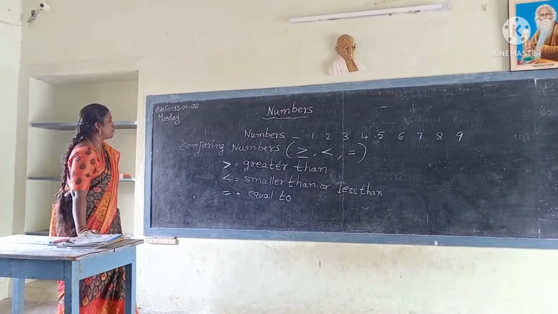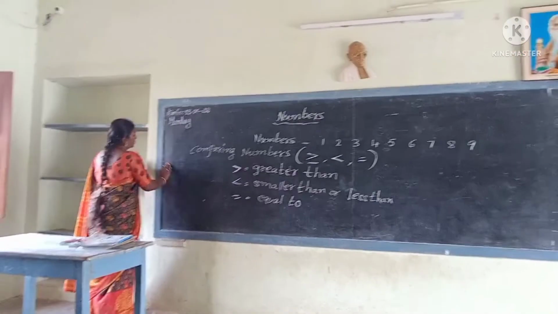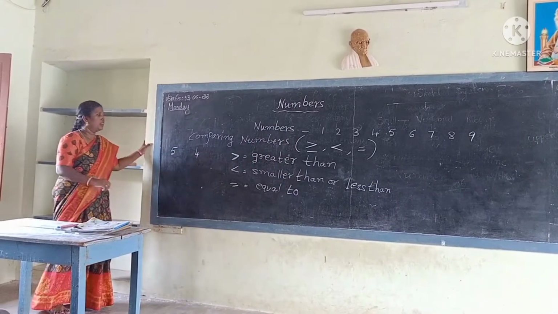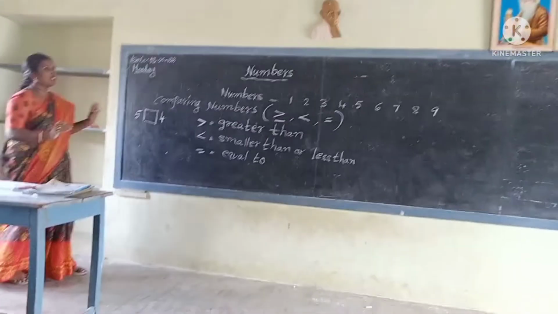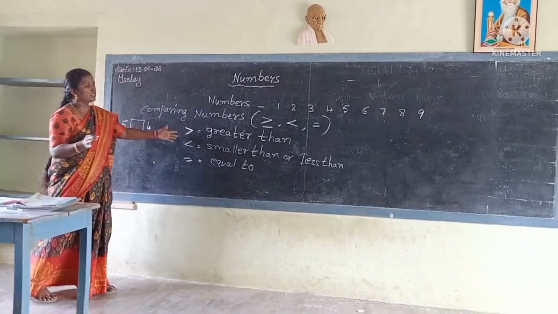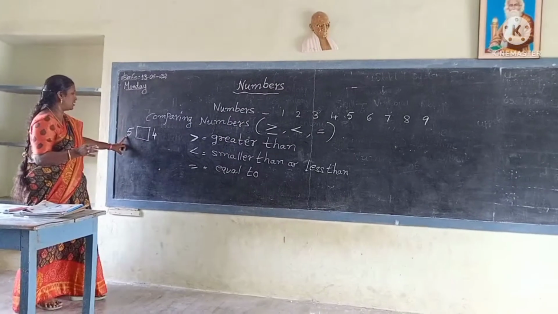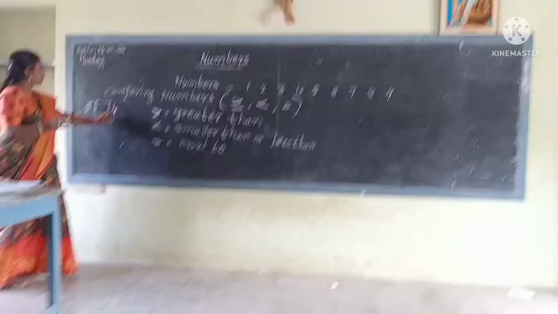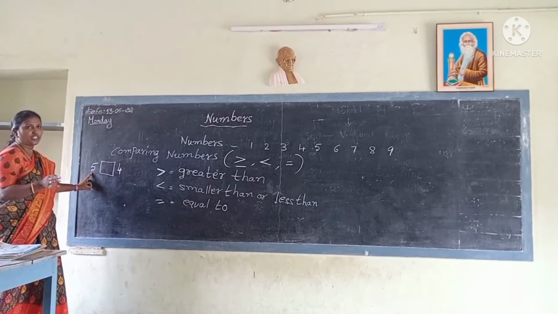These are the symbols we use while comparing two numbers. Suppose I take two numbers, 5 and 4. Between these two numbers, which symbol are we using? How to identify? First, you know the big number and small number. Then only you choose greater than, less than or equal to. See, this is the first number and this is the second number. First number is 5 and 4 is the second number. Which is the big number? 5. Okay, 5.